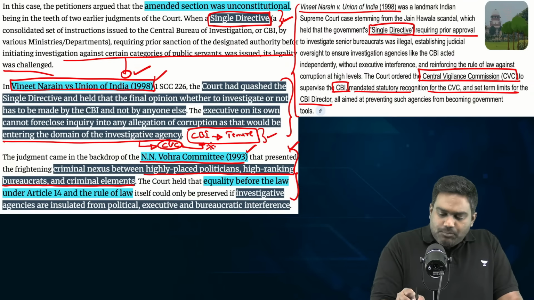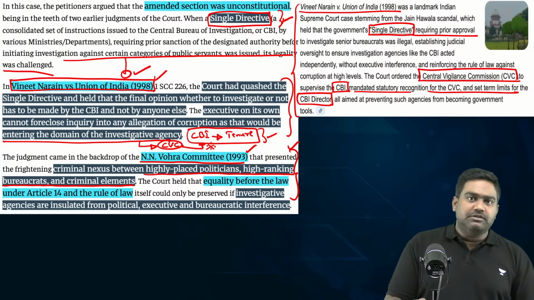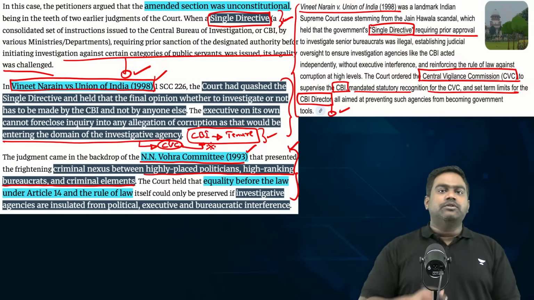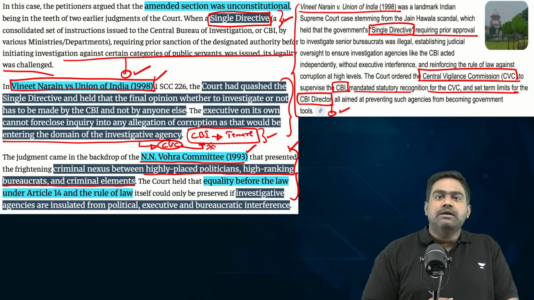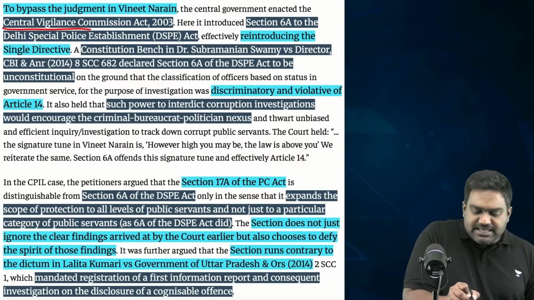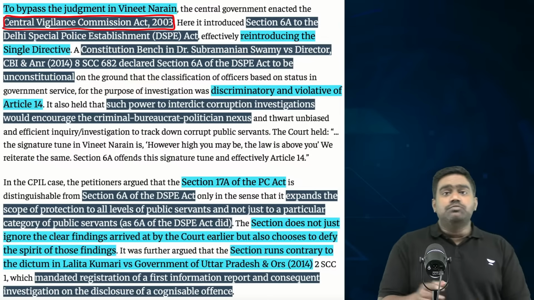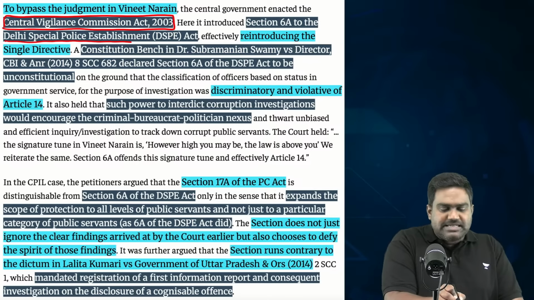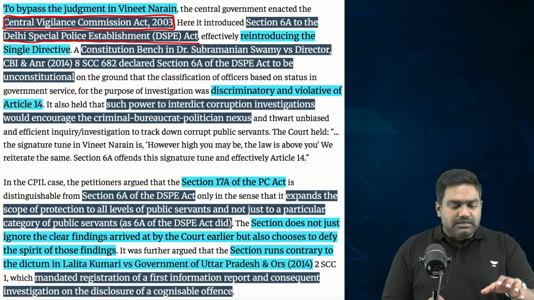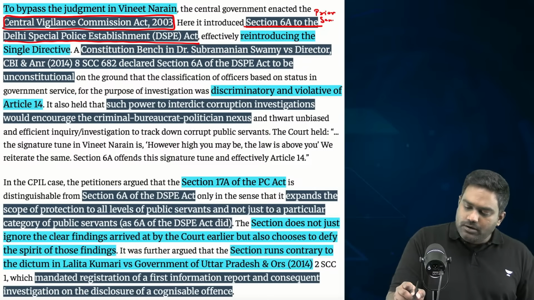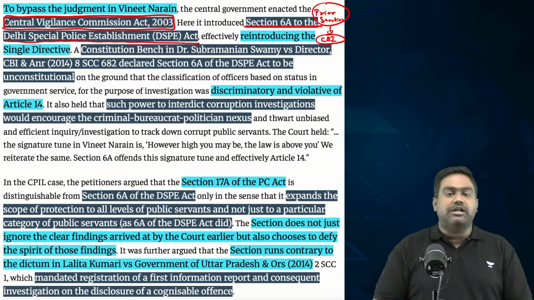The Vineet Narayan case, as I told you, was a historic judgment. It not only did away with the single directive that required prior approval from the government for investigating corruption cases, it also introduced reforms to the CBI to insulate the CBI and allowed the CVC to exercise a degree of superintendence on CBI to protect its independence. And it made changes to the appointment process. The security of tenure for the CBI director was provided to limit any political role in interfering with ongoing investigations by the CBI.